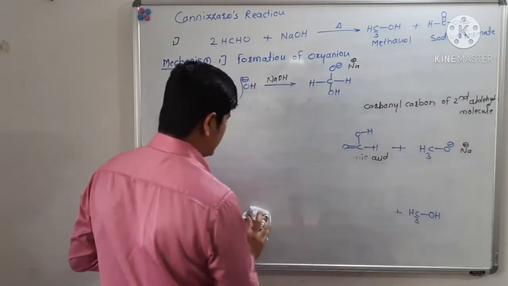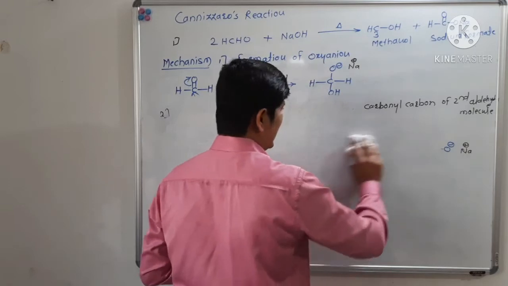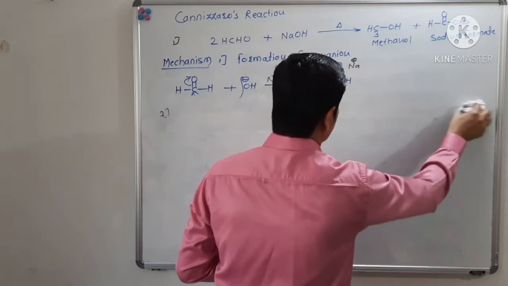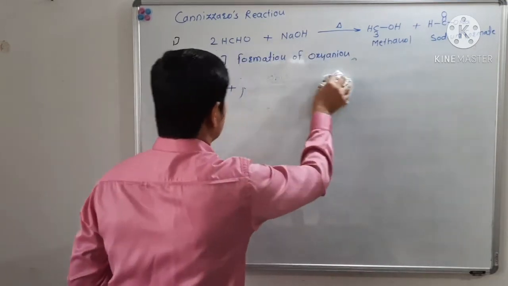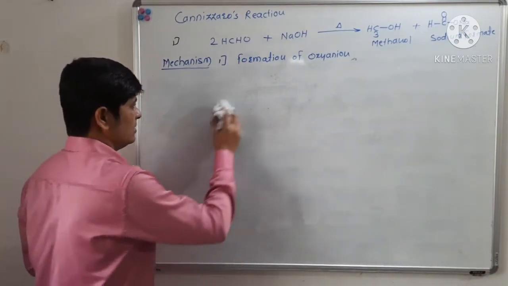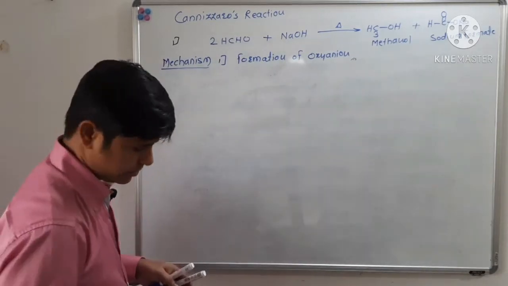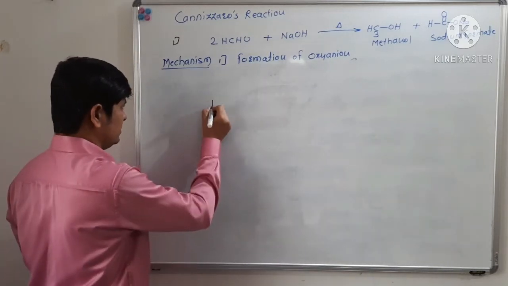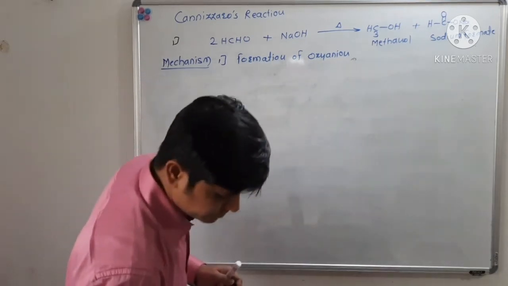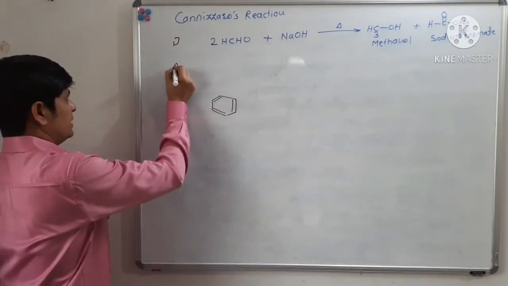See, through Cannizzaro reaction we can prepare a number of aromatic aldehydes and a number of aromatic alcohols, isn't it? Aromatic alcohol means benzyl alcohol, like that, having an aromatic ring. See, for example, one of the applications of Cannizzaro reaction, here we are looking.